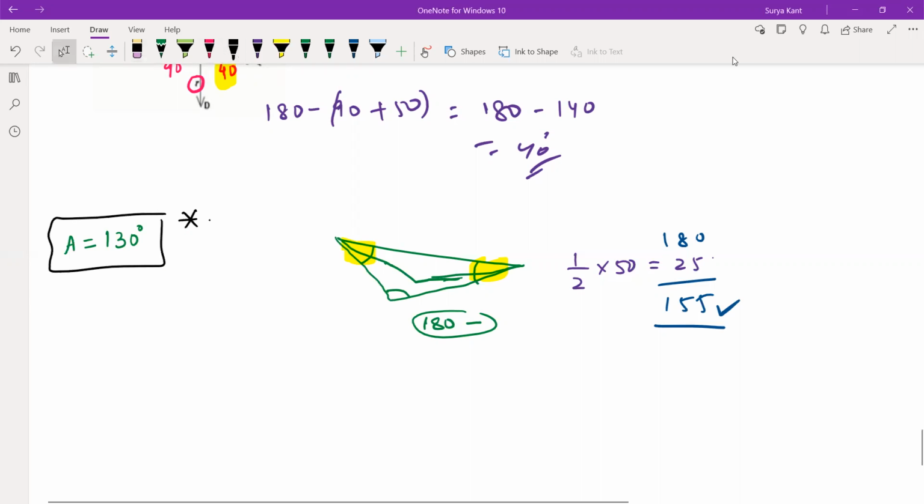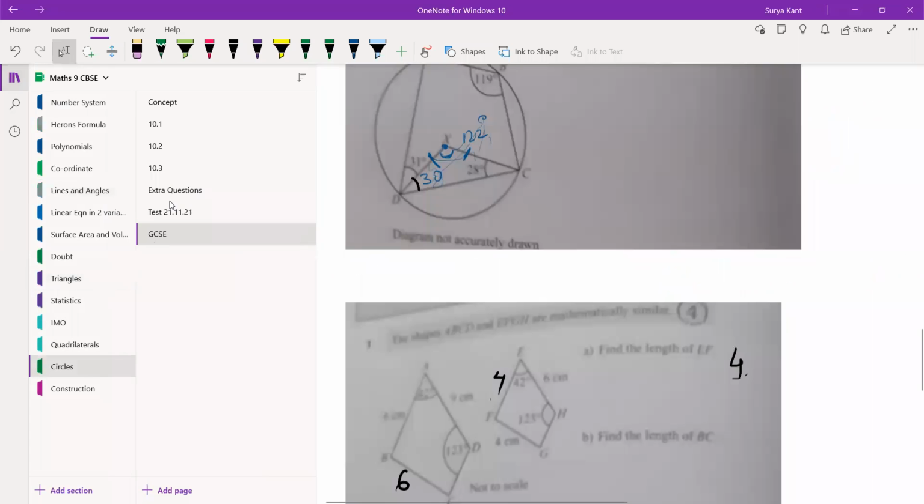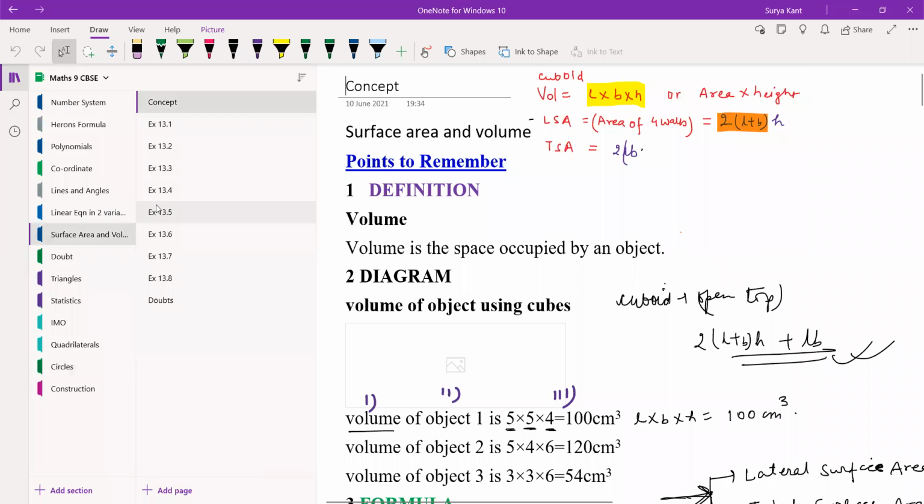So now shall we move further? Which chapter shall we do more questions on, based on lines and angles? Yes, sir. Shall we start circles? Circles we have done now. You want to do circles once again? No, sir. We have done so many questions based on circles. So can we do surface area and volumes? Surface area and volume we can do, yes.